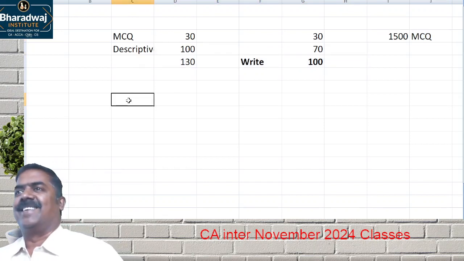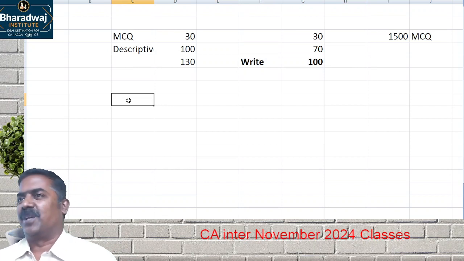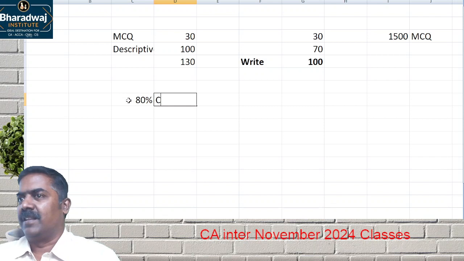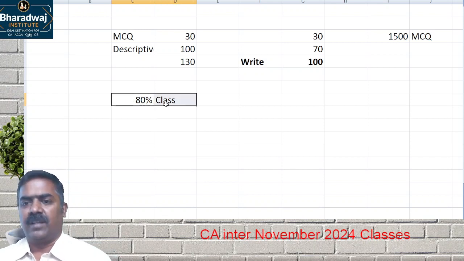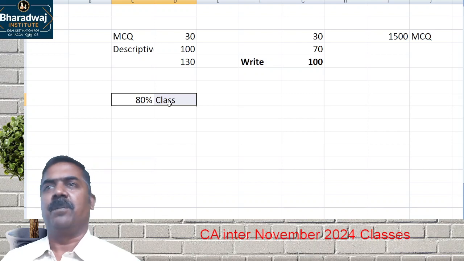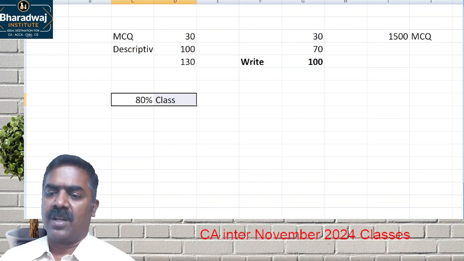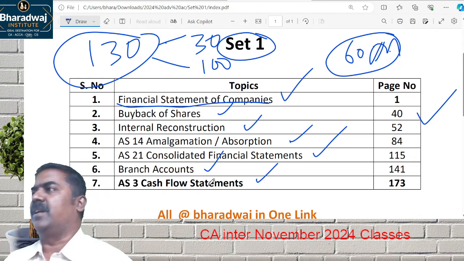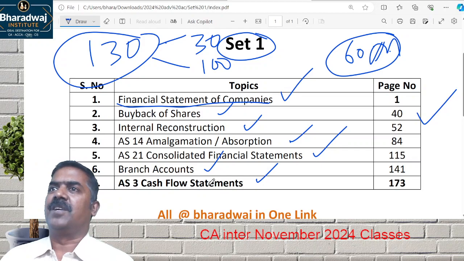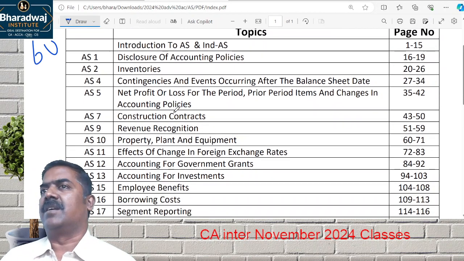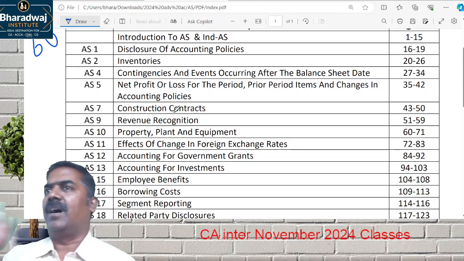I'm just the opposite of whatever DJs have sold to you. Your preparation, 80%, will be completed in the class itself. We are going to prepare from ICA material and also from past examination questions. Chapters like financial statements, buyback and internal reconstruction were in either group 1 or group 2 in the old syllabus. Now they are merged into one paper called Advanced Accounts.